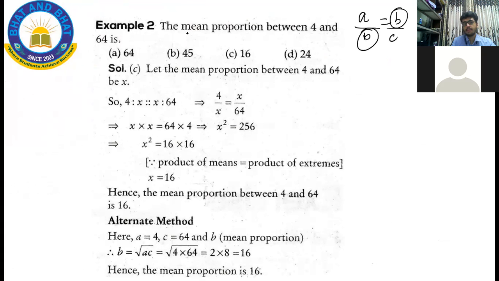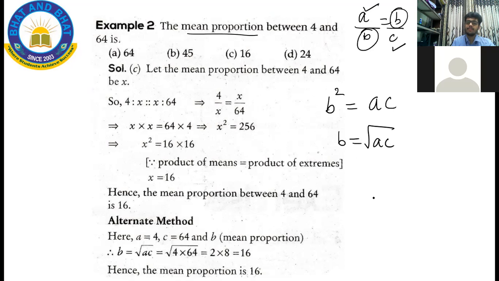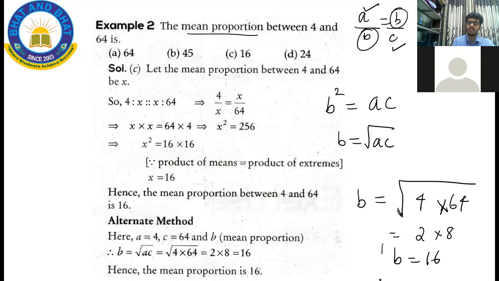Now they are asking what is the value of B, and they have given you A and C. You know the formula that B square is equal to AC, or B is equal to root AC. So B is equal to root of 4 into 64. Root of 4 is 2, root of 64 is 8. So therefore B is equal to 16.